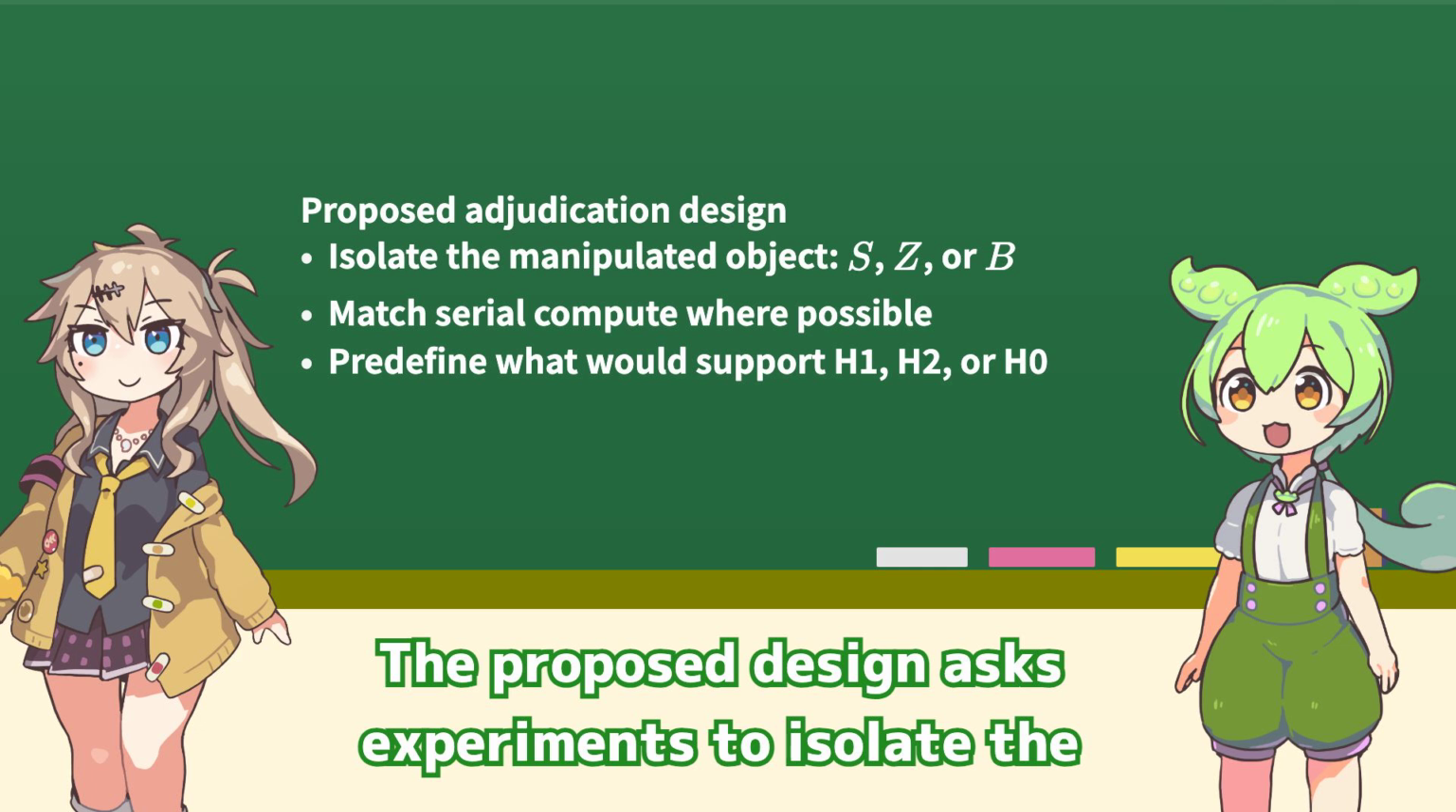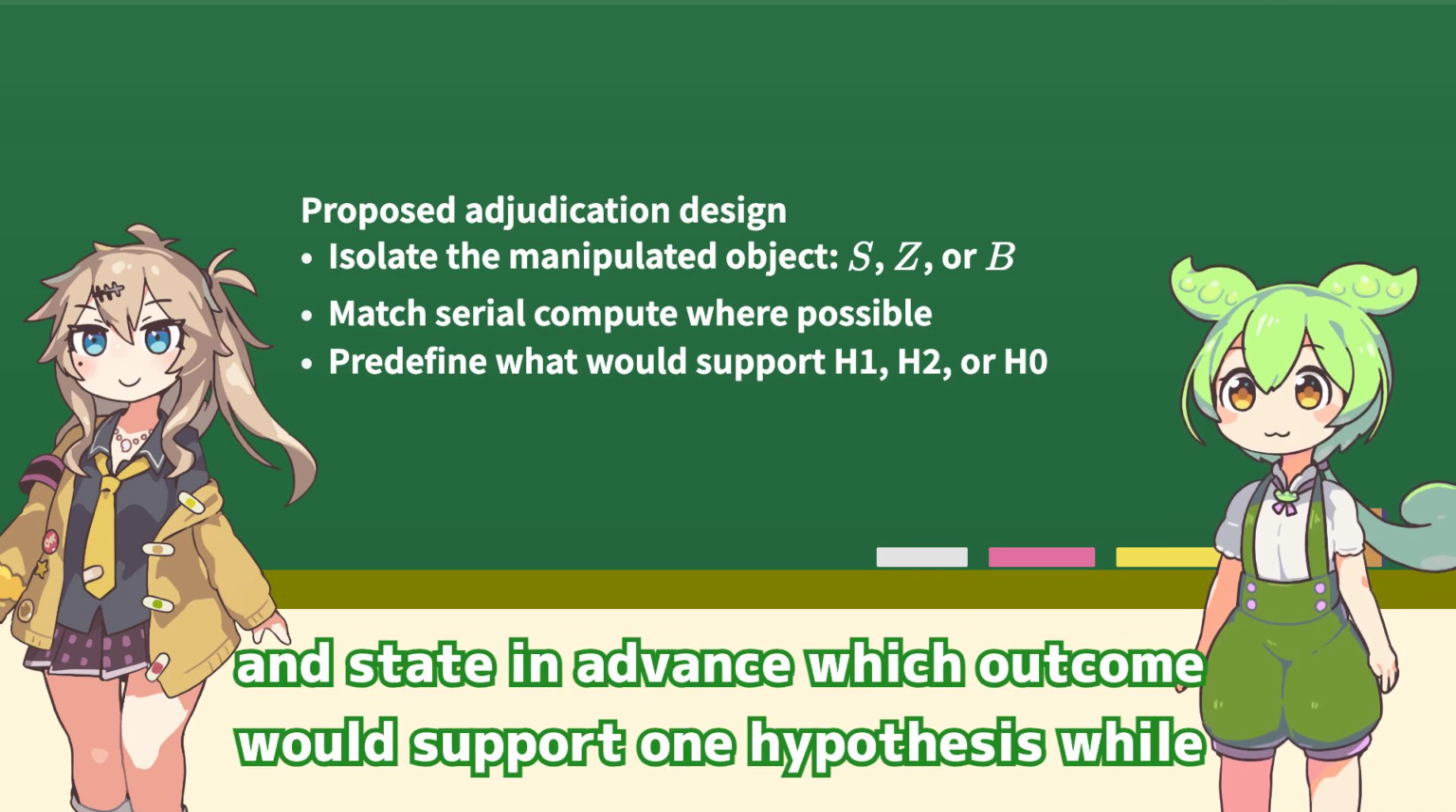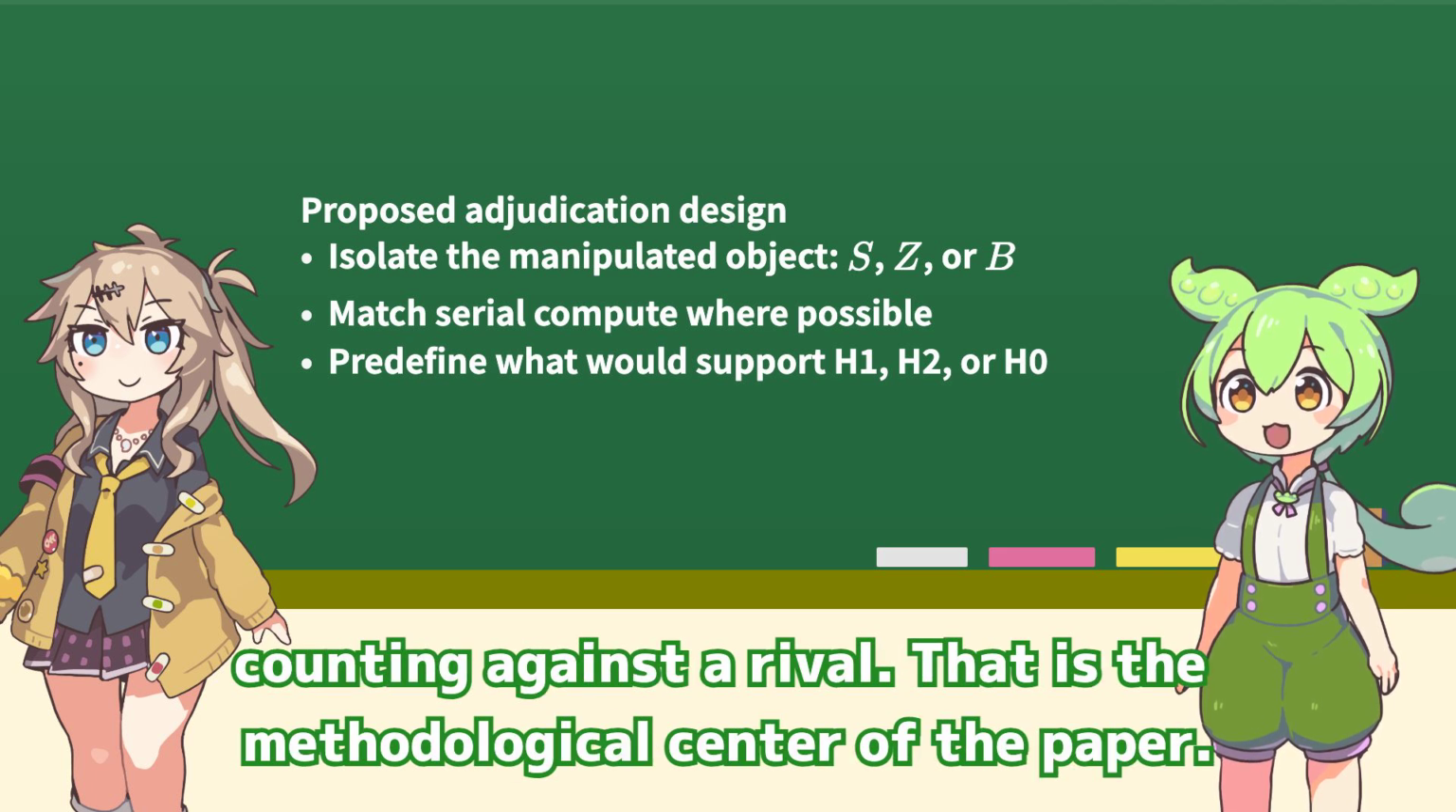Then what does the paper propose as a better test? The proposed design asks experiments to isolate the manipulated object, match generic serial compute wherever possible, and state in advance which outcome would support one hypothesis while counting against a rival. That is the methodological center of the paper.